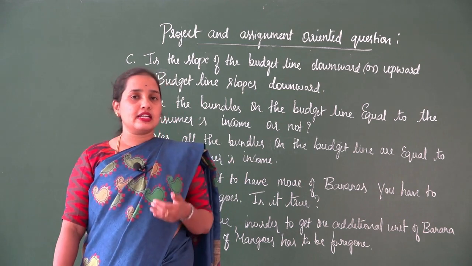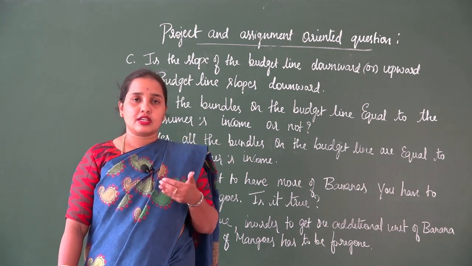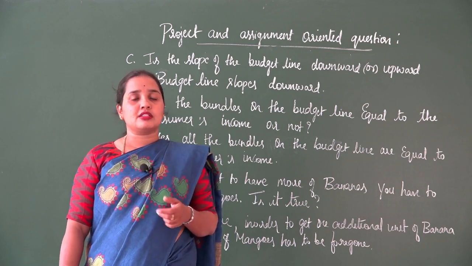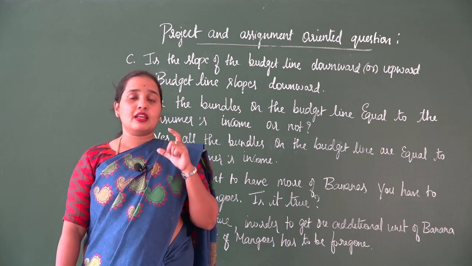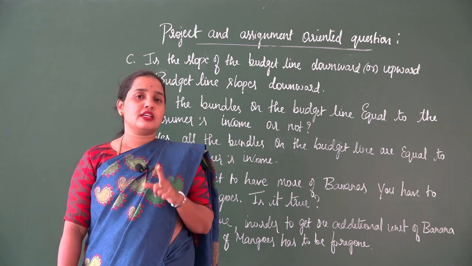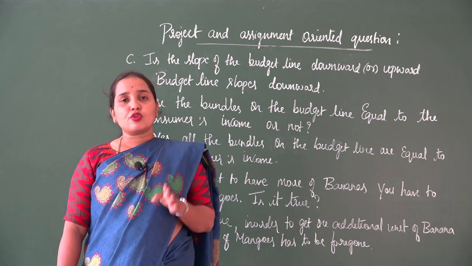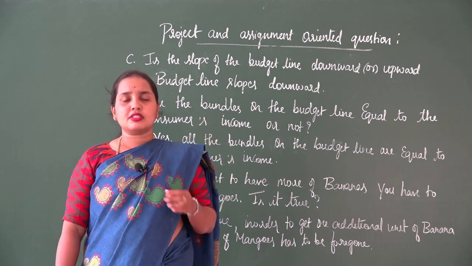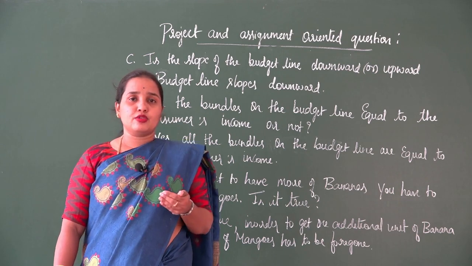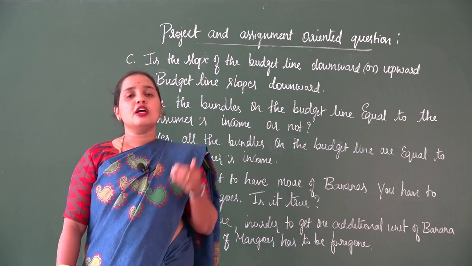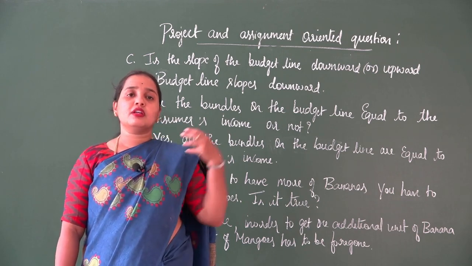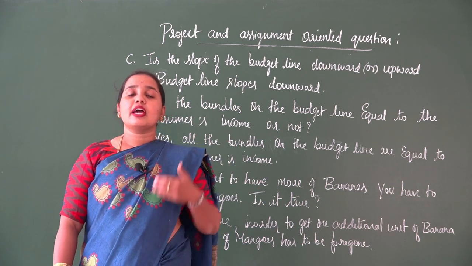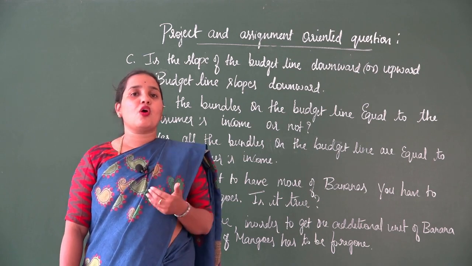Once you understand, it is very easy to answer this project and assignment oriented question, which you can expect in your final examination. In the last part, part E, there will be a project and assignment oriented question. 4 questions will be given considering all the 12 chapters. But your syllabus may reduce because of this COVID condition. So let us expect this question from the second chapter as an important question, because we have learnt it in a good way. I believe you all have understood.